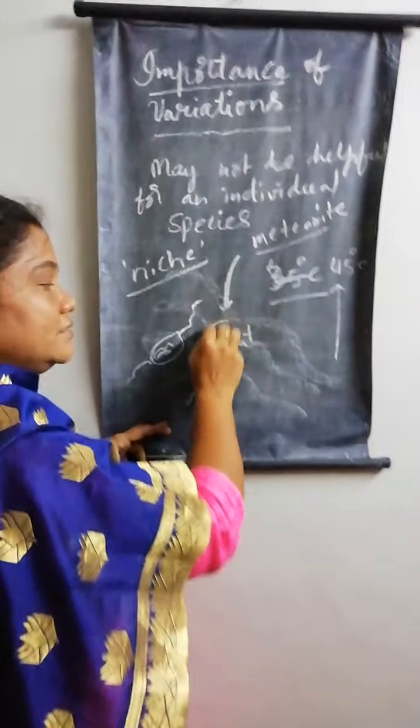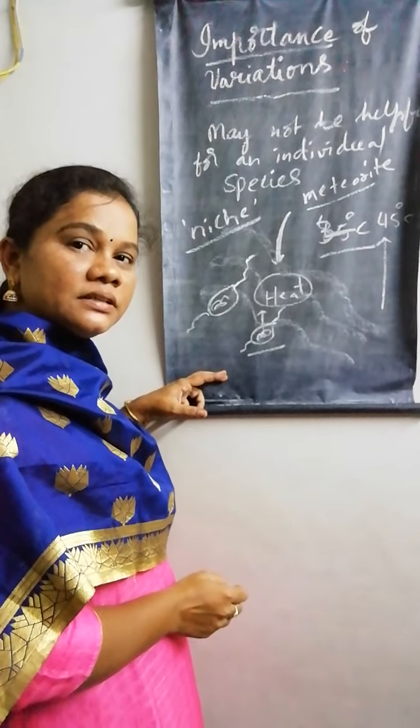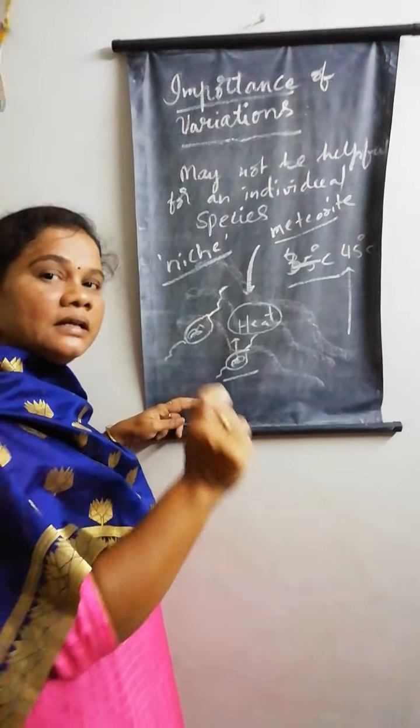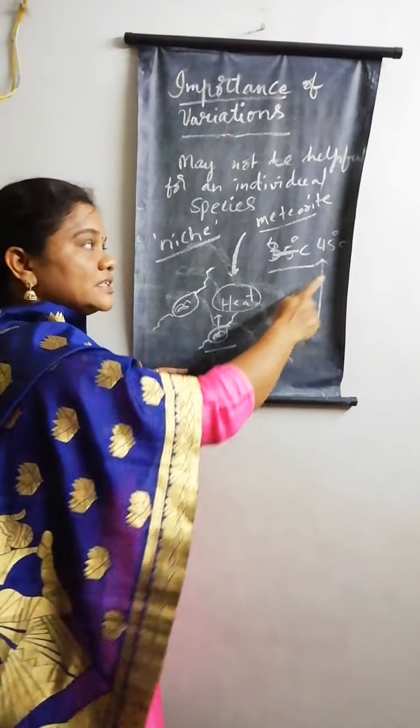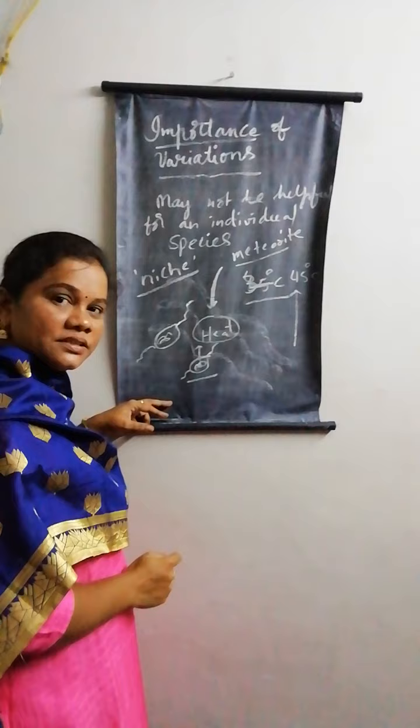That heat variation gave this bacteria a survival chance to live in extreme temperature conditions.